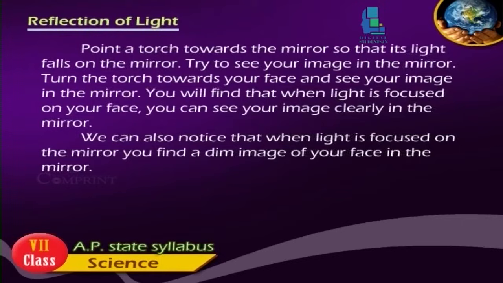Point a torch towards the mirror so that its light falls on the mirror. Try to see your image in the mirror. Turn the torch towards your face and see your image in the mirror. You will find that when light is focused on your face, you can see your image clearly in the mirror. You can also notice that when light is focused on the mirror, you will find a dim image of your face in the mirror.